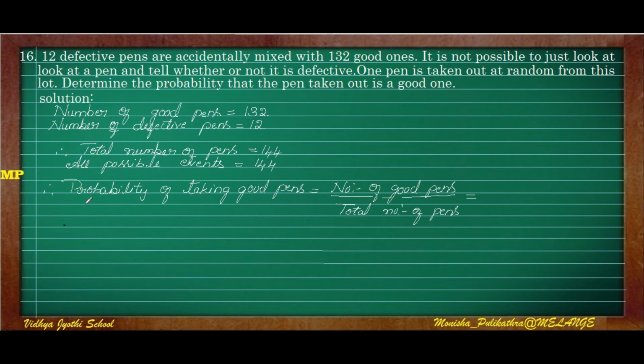So the probability of taking a good one is equal to the number of good pens divided by the total number of pens. The number of good pens is 132 divided by the total number of pens, 144. So the probability of taking a good pen is 132 divided by 144. I hope you understood this.